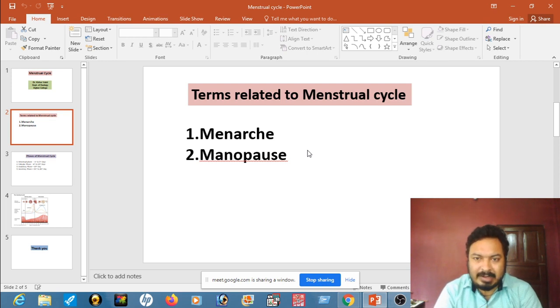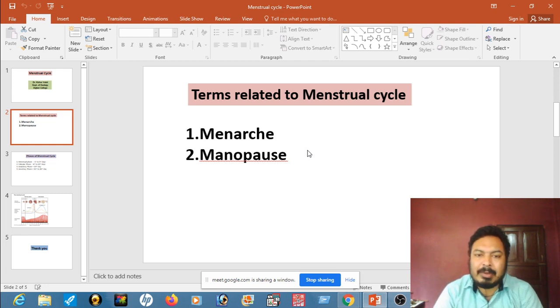This is known as menarche. Puberty is attained at the age between 12 to 16 years. So when a female individual goes through her menstrual cycle for the first time, this particular time period is known as menarche.